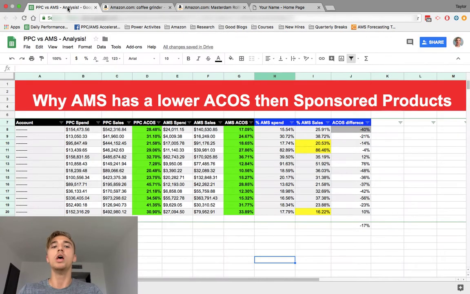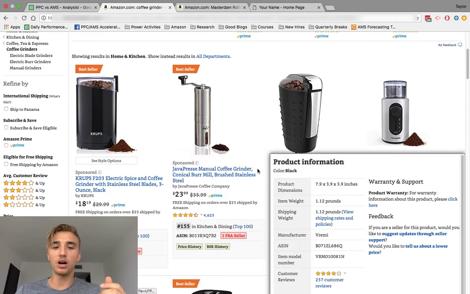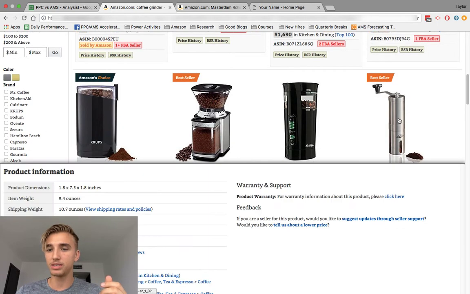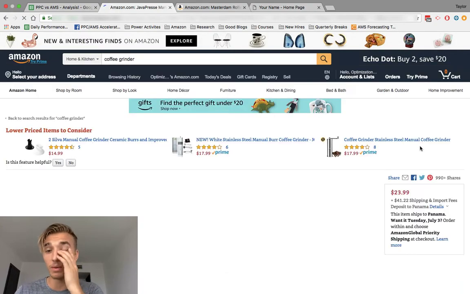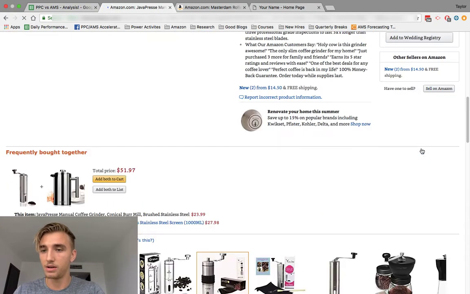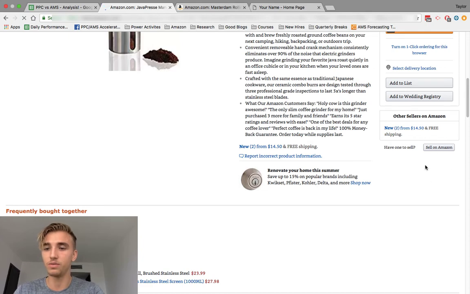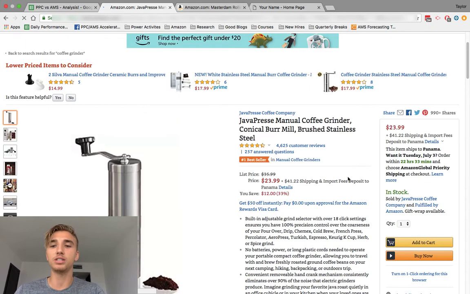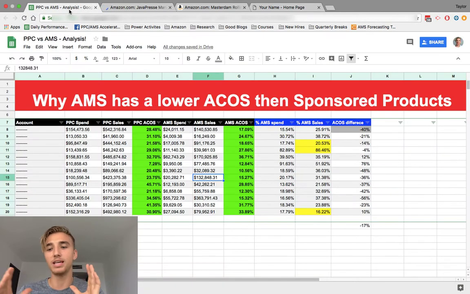So the second reason why AMS has a lower ACOS than sponsored products is because product display ads, which is the second type of ad in AMS, isn't even available in Seller Central. If you're familiar with what product display ads are, these are the ads that show up right beneath your buy box, right beneath that little add to cart button. Let's see if one pops up here. Okay, none popped up, but it usually pops up right here in this section, where you can see my little mouse, and you might click on your listing and see that, okay, that ad is only accessible through AMS and not through sponsored products, which means that 99% or whatever the amount of sellers that are in Seller Central that don't have an AMS account can't run product display ads.